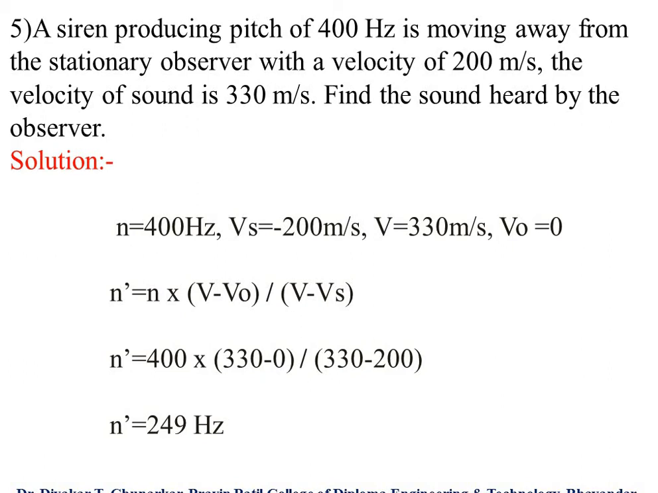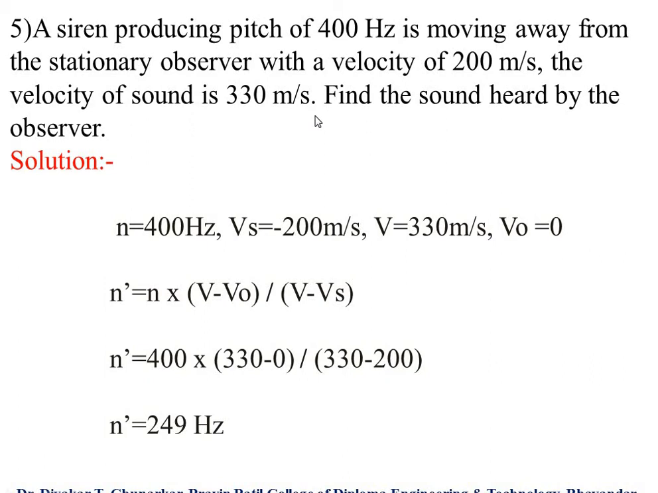Then a siren producing a pitch of 400 hertz is moving away from the stationary observer with a velocity of 200 meters per second. The velocity of sound is 330 meters per second. Find the sound heard by the observer.